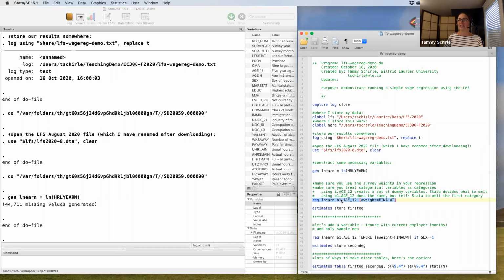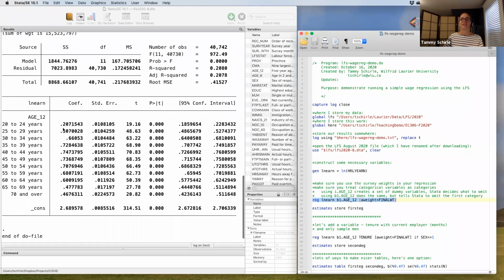I have log earnings here, and what I'm going to use as my main covariate is age of the individuals. And here we have age groups, 5-year age groups, and setting it up here with b1.age is going to set that up as a set of categorical variables. So we're going to run that.